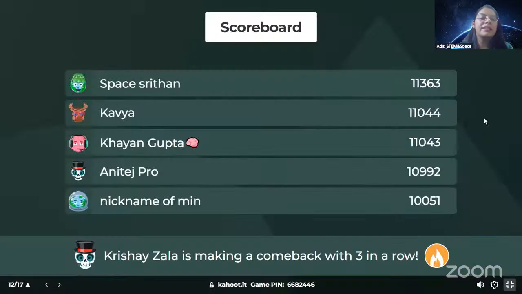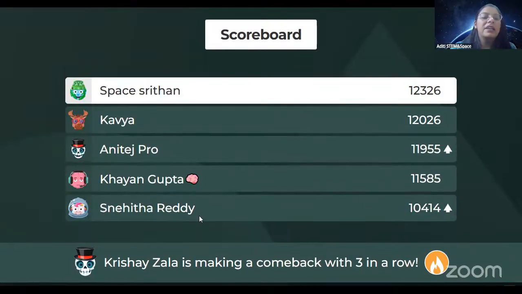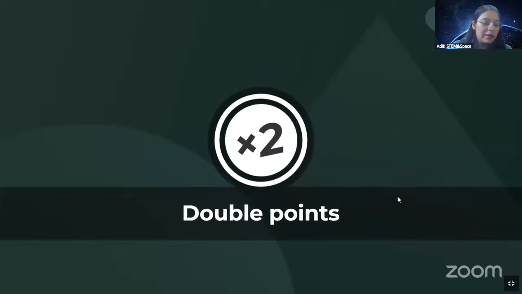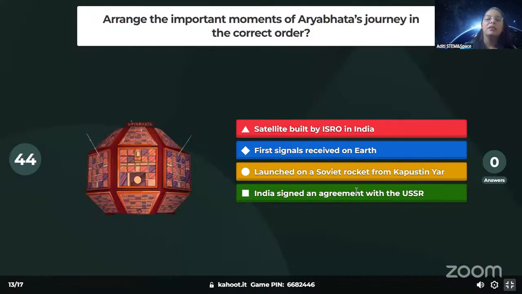Okay, so with that, let's see the scoreboard and let's see how it has changed. Shritan is still on top with Kavya, Anitej, Khayan, and Snehita has actually reached the top 5 again. That's nice. And Krishna Jala is making a comeback. That's amazing. With that, let's see the next question. It's again a puzzle and double points. Arrange the important movements of Aryabhat in the correct order. So what was the order? Let's see what happened.